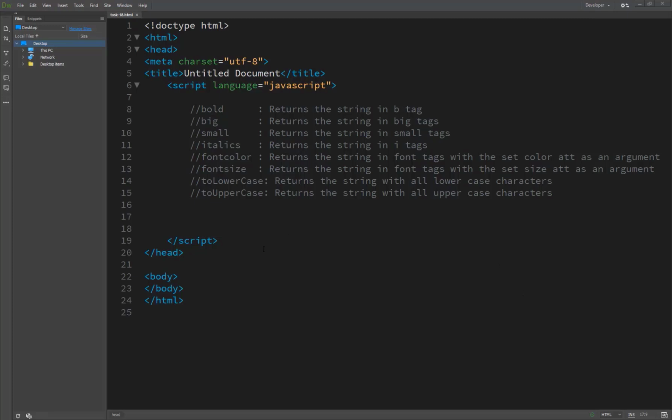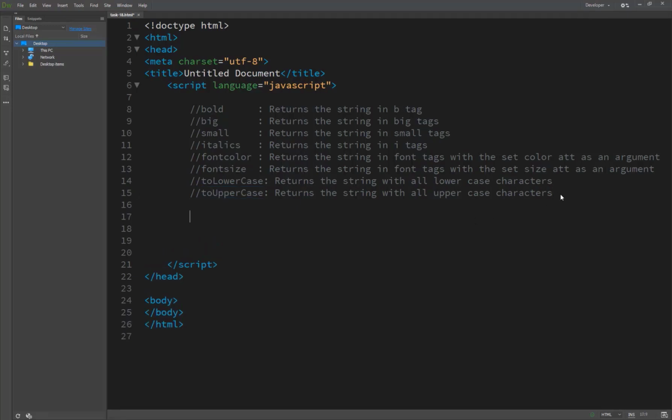The styling and formatting methods we can apply on a string are bold, big, small, italics, font color, font size, toLowerCase and toUpperCase. These are really very useful in our programming world.